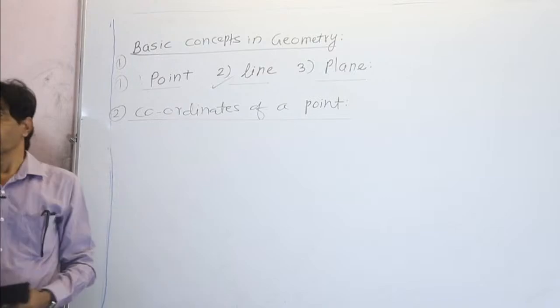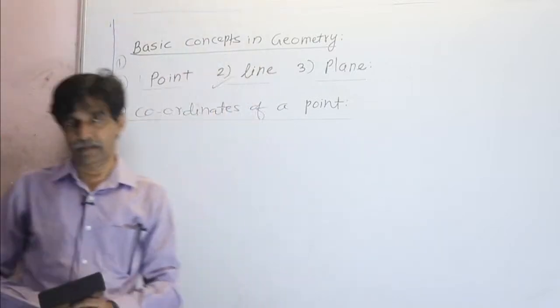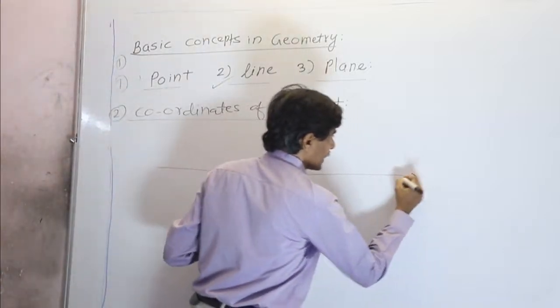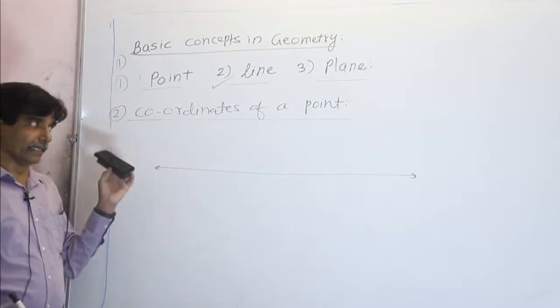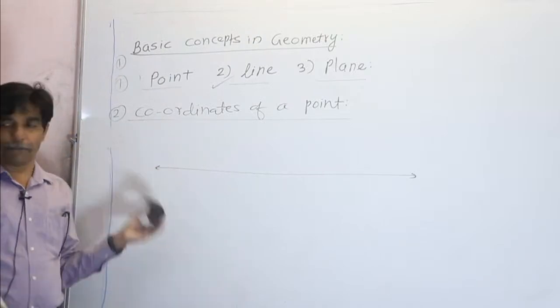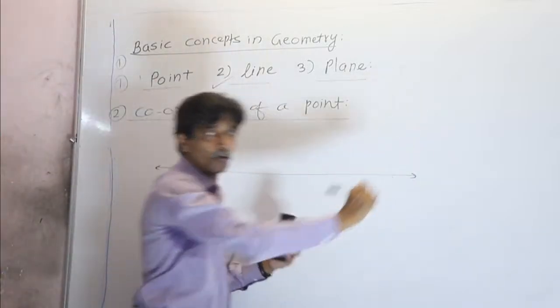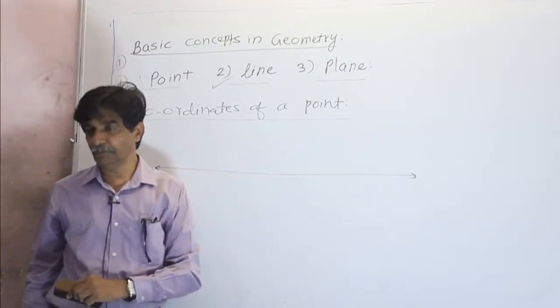As we know, in earlier standards in algebra and arithmetic, you learned the number line; you know the number line well. I will once again revise that line, which is a straight line. We can name the line L, M, N, O or P, any letter, and put it at the end of the arrow.